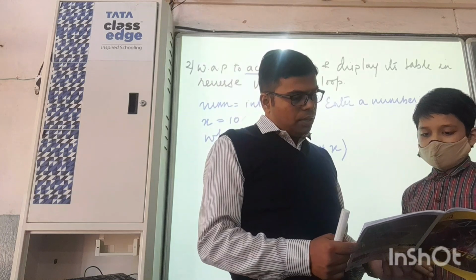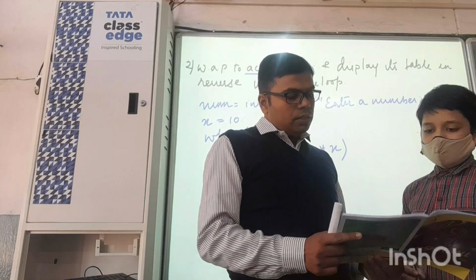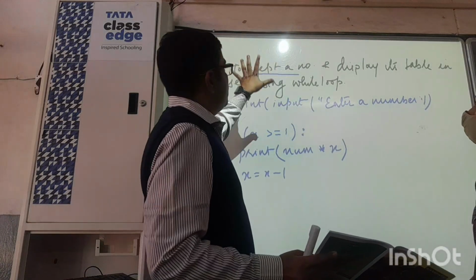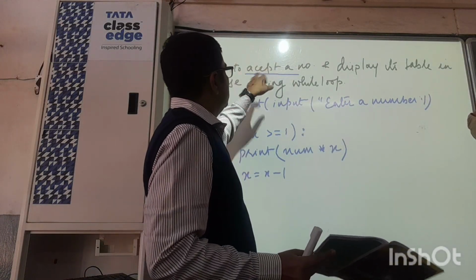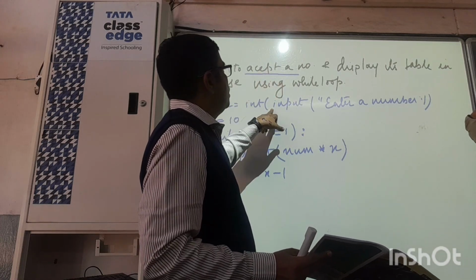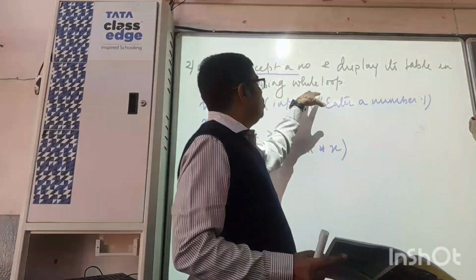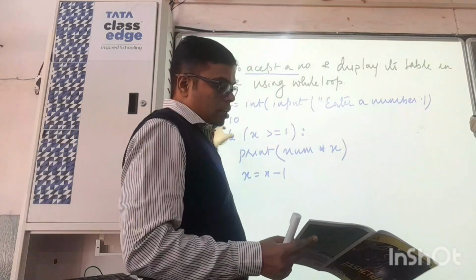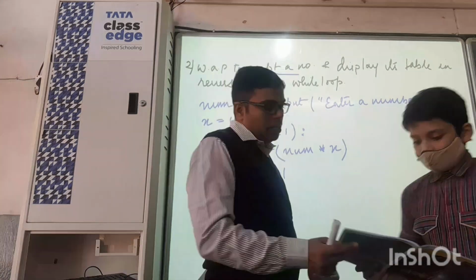Why m equal to 20? First of all, the question says to accept a number. Whatever the question is saying will go as it is. Nothing will apply from our side. Accept a number, for that we have written. Then it says using loop, so for circulating the loop we will require a variable. No need of making use of this m equal to 20.